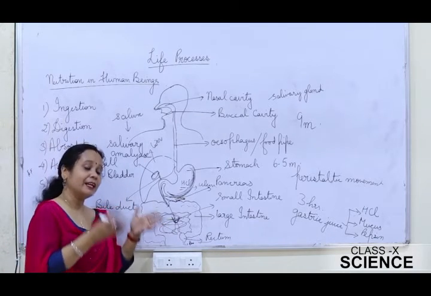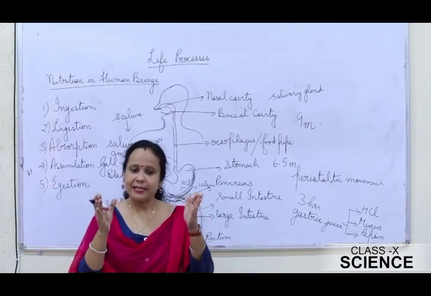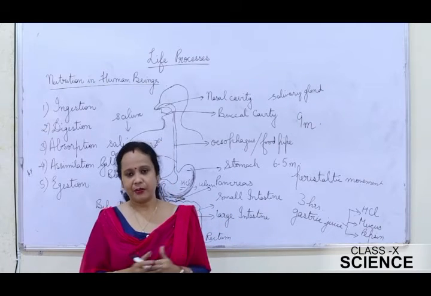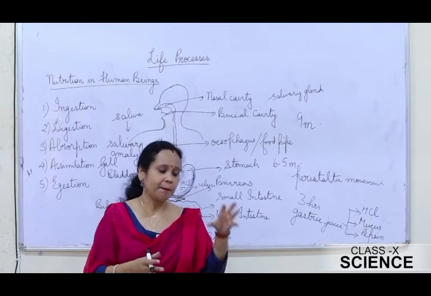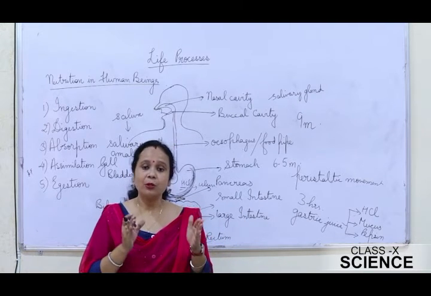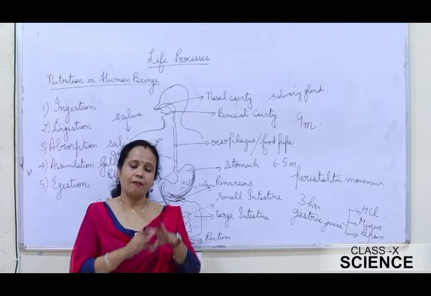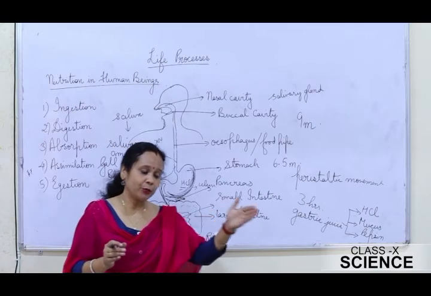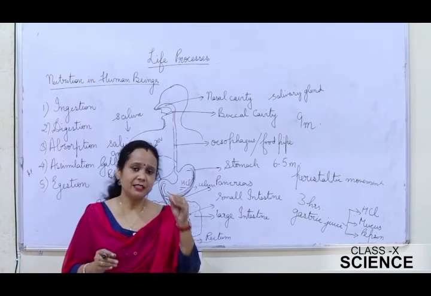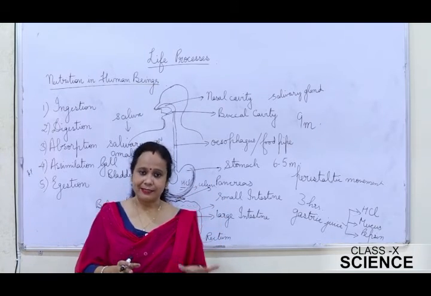It depends upon the food they eat. For example, let's take the example of herbivorous animals, like cow, goat, zebra, etc. They feed upon plant products, and plants are a rich source of cellulose. You know cellulose takes time to get digested. So the herbivorous animals have a long small intestine when compared to the carnivorous animals. Carnivorous animals like lion and tiger feed upon meat. Meat is easily digested, and therefore carnivores have a smaller intestine.